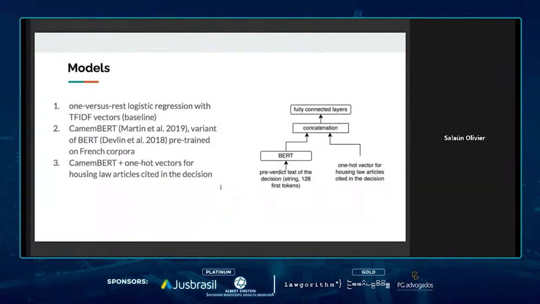In terms of models, we picked three. So our baseline is one-versus-rest logistic regression with TF-IDF vectors. Then we have a CamemBERT model, which is a variety of the BERT model pre-trained on French corpora. And finally, we used a combination of CamemBERT with one-hot vectors that encode whether some law articles are cited or not in the original decision.